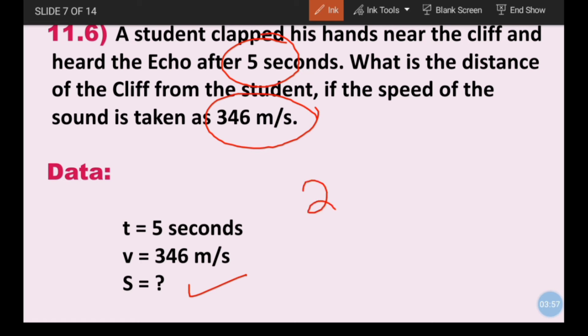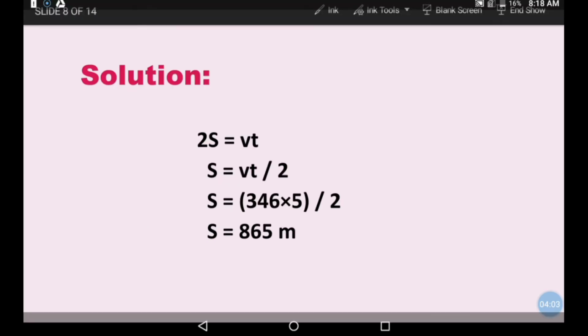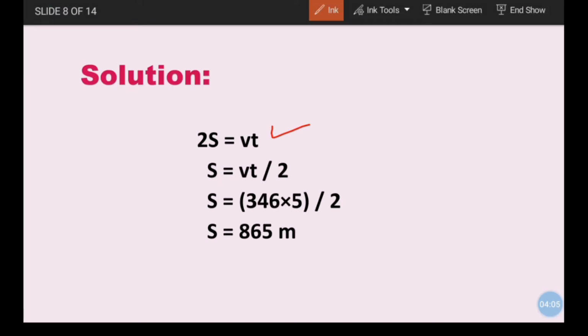Therefore, we will apply the formula 2S is equal to Vt, S is equal to Vt upon 2. Now in the third step, we will put the value of V and T, and we will get the result, which is S is equal to 865 meter.